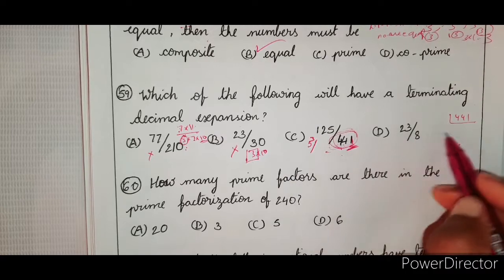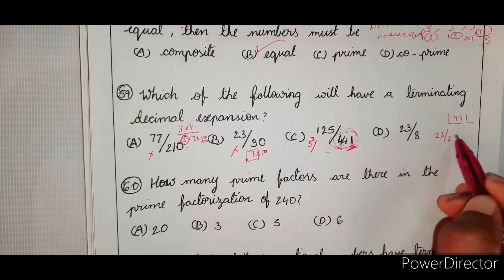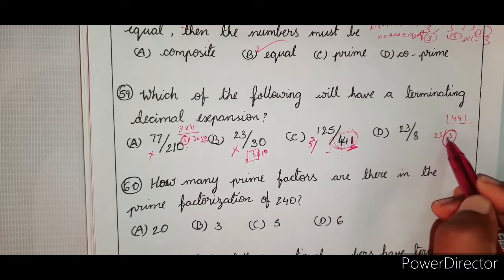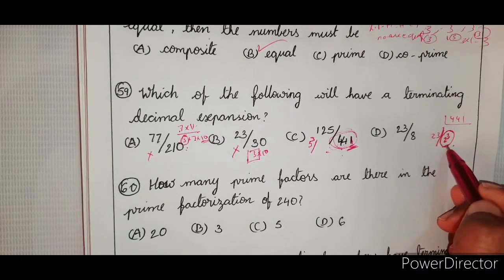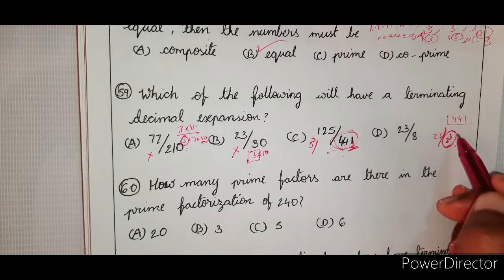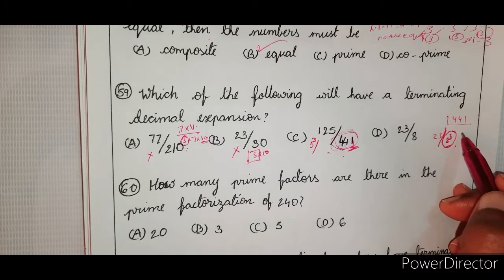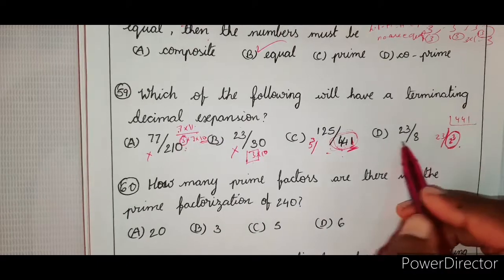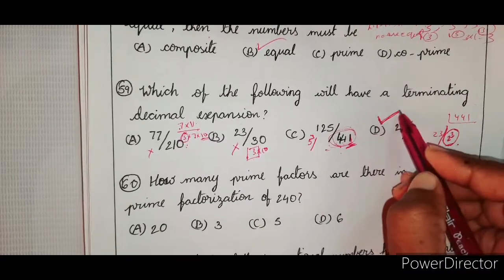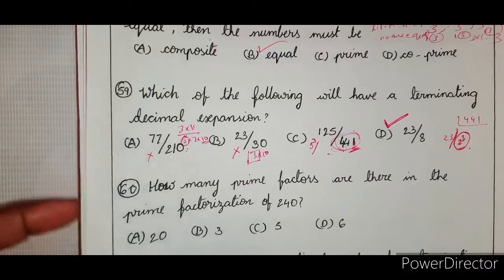Now check this one. So this is 23 by 2 cube. So you have it in factor as 2. Prime factors in the form of 2 power m into 5 power n. Here n is 0. Therefore 5 has disappeared and 2 power 3 remains. So therefore this is the one which is having a terminating decimal. Right?